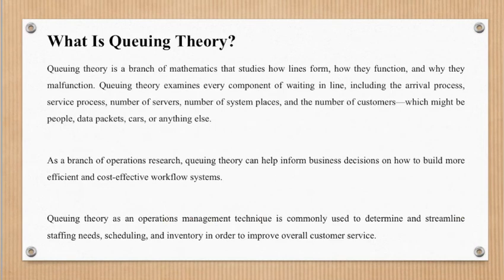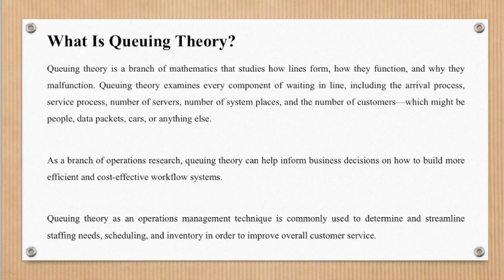So, first and foremost, let us first define what queuing theory is. Queuing theory is a branch of mathematics that studies how lines form, how they function, and why they malfunction. Queuing theory examines every component of waiting in line, including the arrival process, service process, number of servers, number of system places, and the number of customers, which might be people, data packets, cars, or anything else.